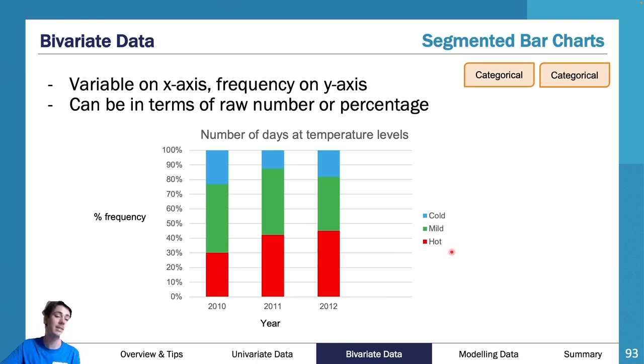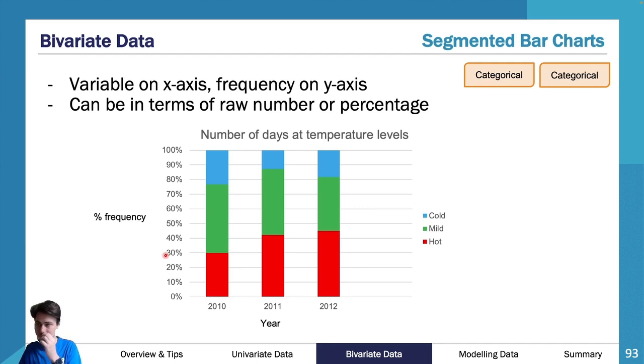Now, the year is a number, yes, but it describes a time period. Cold, mild, hot describes a temperature. So it's the number of days at a temperature level. Now we've got a frequency. Really important, segmented bar charts usually are required to be in a percentage frequency. You can do it in just a general frequency, and they'll all be different heights. But the best way to do it is a percentage frequency because then you can directly compare each category.